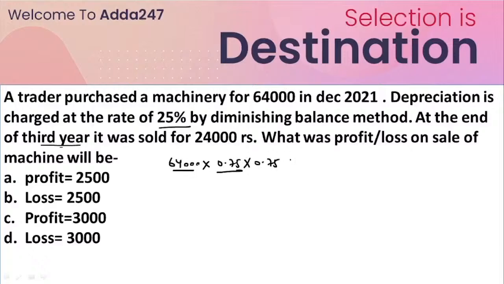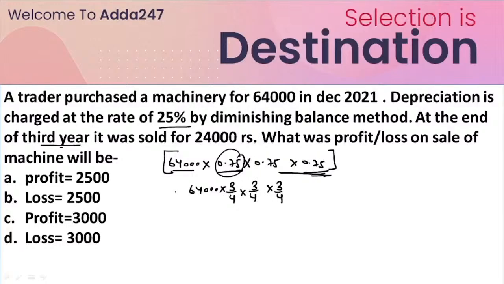That would be equal to this. Now this would be the value of the machine after the third year. So you only have to calculate this. We can also write 0.75 as 3 by 4. Now when you solve it, you will get 27,000 rupees, and this is the value of your machine after the third year.